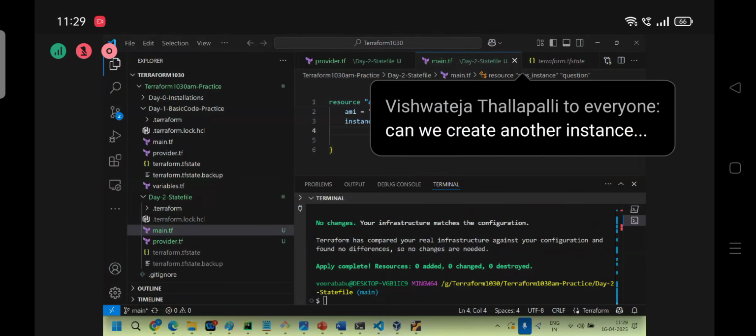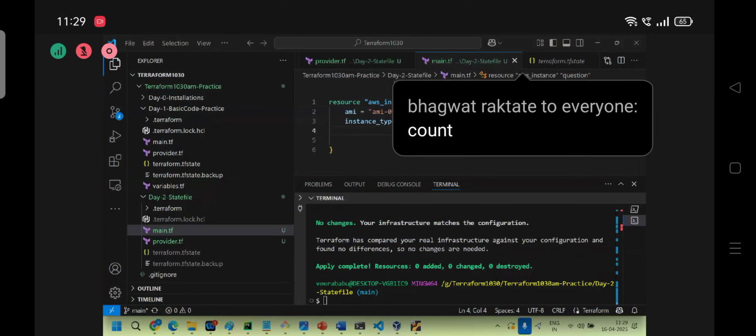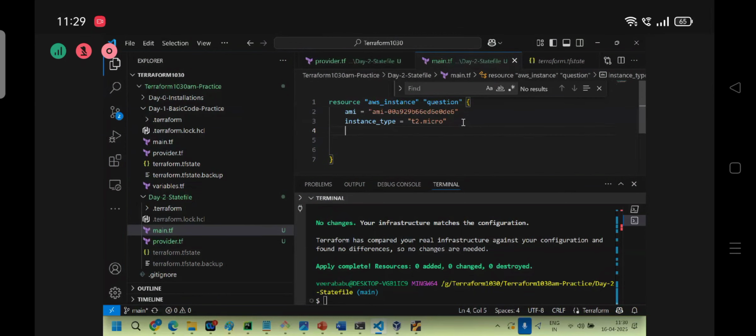Okay. You can create any number of instances in the same main.tf. In AWS, how do you create multiple instances? In the AWS console, there is a count. We can give a number over there, right? Here also count. Give five, and five instances will be created. For one instance I need one name, the second instance needs a different name, the third instance a different name. There are some concepts, for loop and all, there.